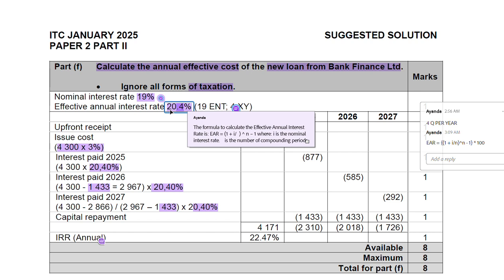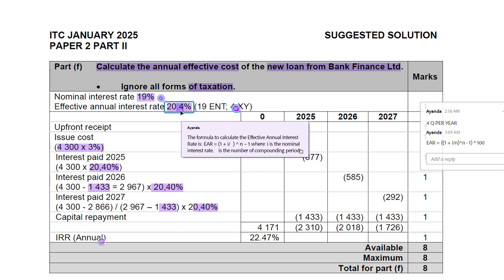So how are we going to get this 20.4? The formula that we're going to use is (1 plus i over n) to the power of n, minus 1. Our i will be 19%, our n as a denominator will be 4, and the power will be 4. Then minus 1. That will give us 20.4%.